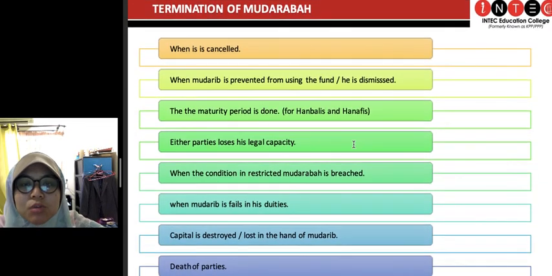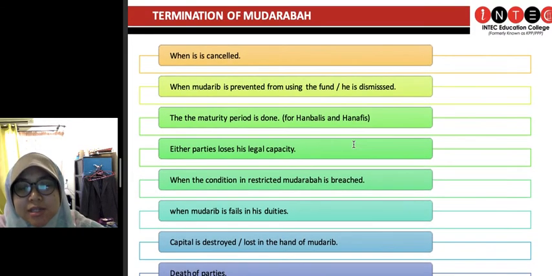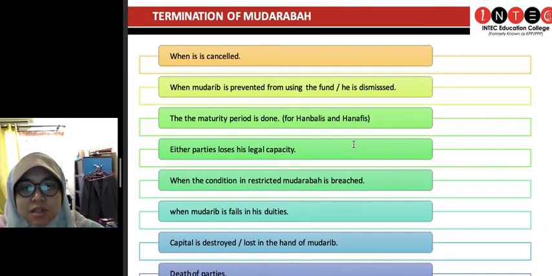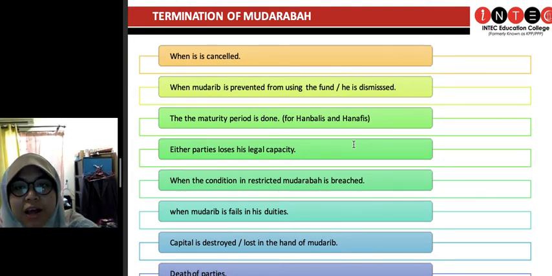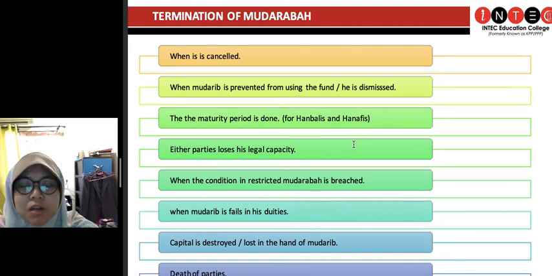Okay, when is the mudharabah contract terminated? And how is it terminated? When it is cancelled, when both parties agree to cancel it. And when the mudharib is prevented from using the fund. Dia tak boleh guna fund tersebut. Ataupun he is being dismissed. Dia dibuang. Saya buang awak daripada kontrak ini. So, habislah. And kalau dia dah terminated dan dia sendiri tak dapat nak guna pun capital tersebut, macam mana nak buat bisnes kan? So, baik kita terminate je lah mudharabah kontrak ini.